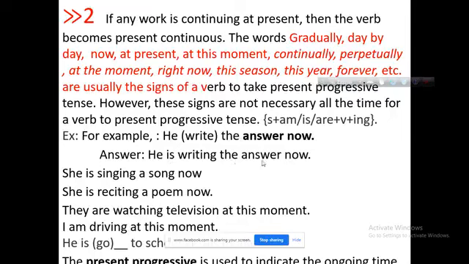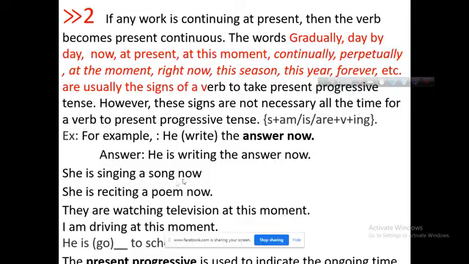He is writing the answer now. As there is now, we have to make it continuous. Auxiliary verb is, verb plus ing, writing. He is writing the answer now. He is singing a song now.